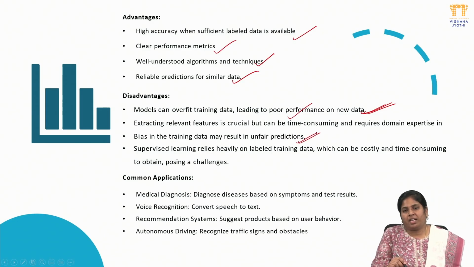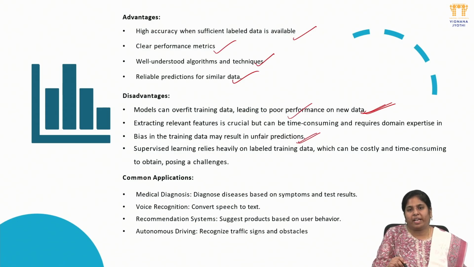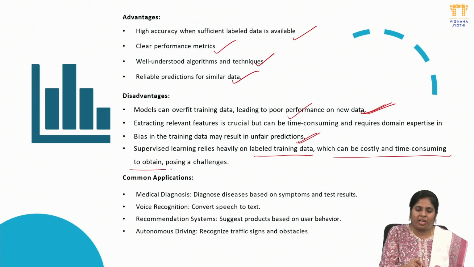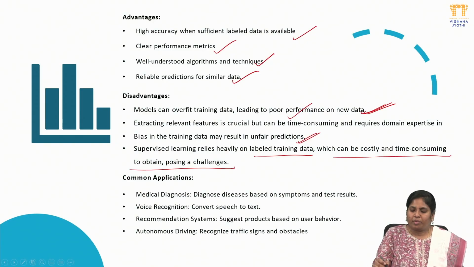Sometimes when we deal with regression on unlabeled data, this may lead to a confused state. Supervised learning relies heavily on labeled data, which can be costly and time consuming to obtain. Because we give extra input, it causes extra execution time, which makes it costlier sometimes when we are handling larger data sets.